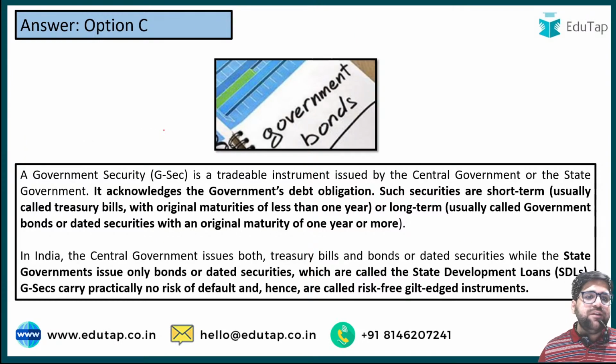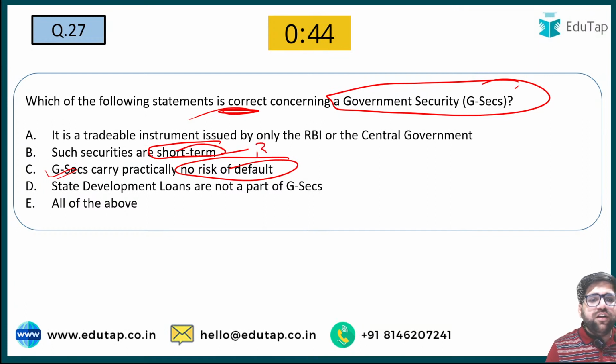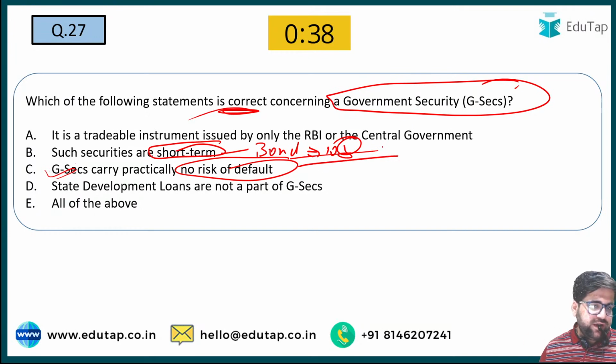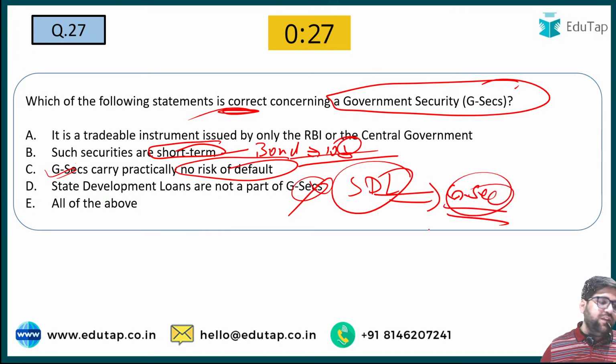The correct answer will be option C. Why? Because GSECs carry no risk of default. This is correct. Why would such securities be short term? If you are buying a long term bond of, let's say, 10 years of government of India, then how can it be a short term security? I don't know how people are saying all of the above. State development loans are not a part of GSEC. This is also wrong. All the state development loans are part of GSEC only. Please focus on the lecture.